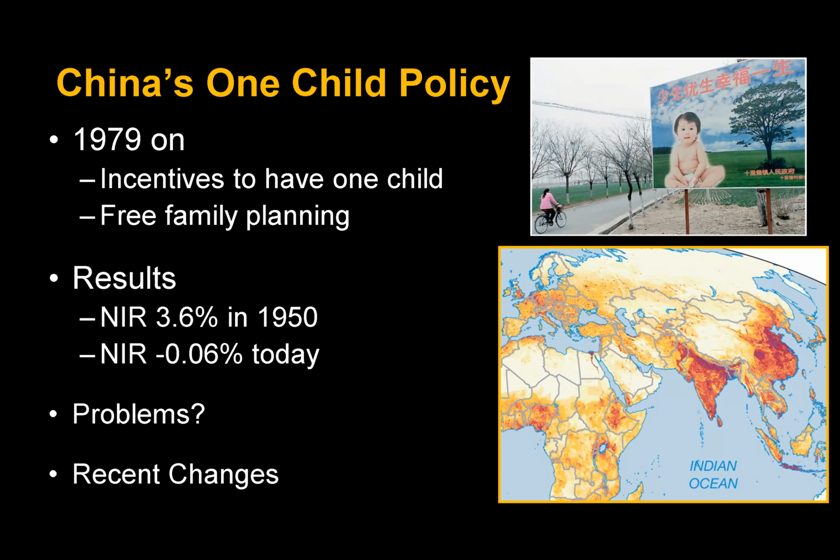If you were in the countryside, an ethnic minority, you could have a second child, so it wasn't universal. But the problem is that it's culturally now acceptable just to have one child. So how do you change that to make people want to have a second or third child? And they don't. And that's a really difficult corner to change. Once you've made it ingrained, it's hard to change that culture.